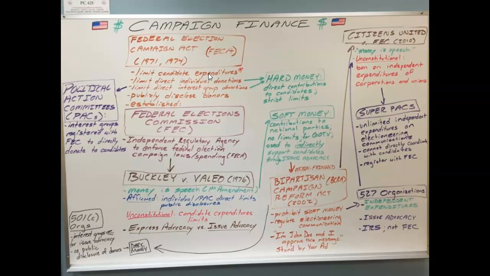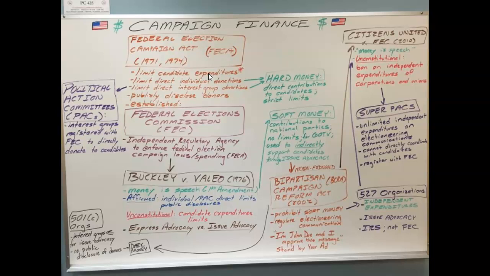You cannot tell a candidate how much to spend, or really what it also meant was that you couldn't tell a candidate that they could only donate a certain amount of money to themselves. So if I was a multi-billionaire and I wanted to write myself a check for $100 million, according to FECA, that would be illegal, and the Supreme Court said that is unconstitutional, that it's your money and you can support yourself.